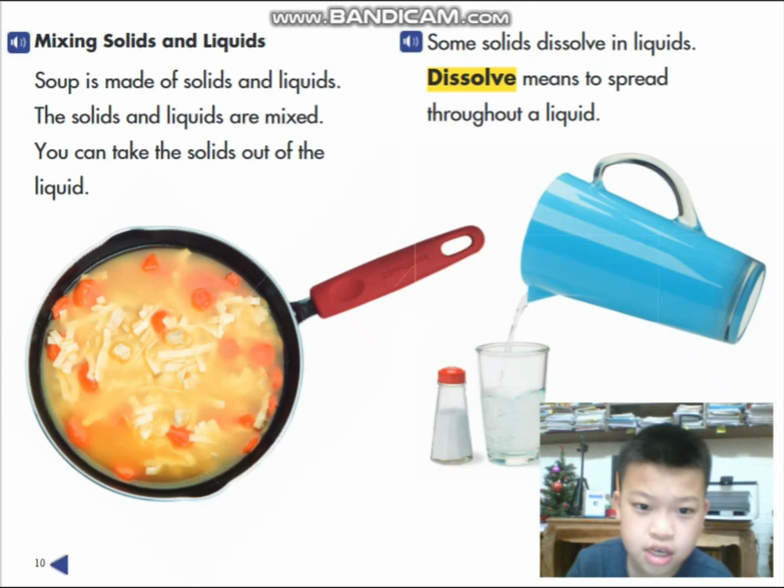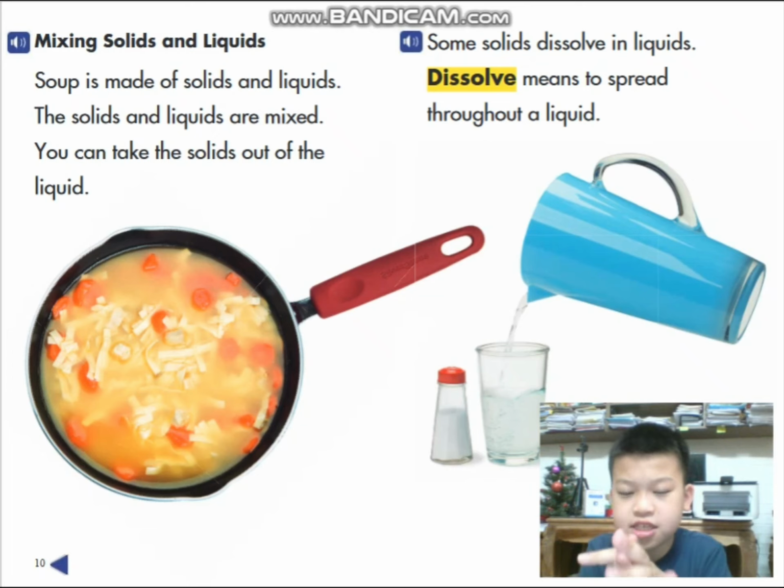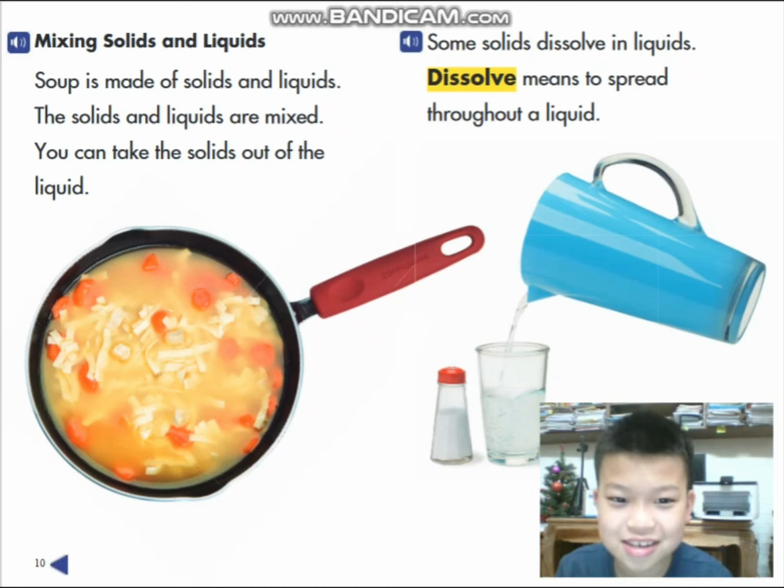The solids and liquids are mixed. You can take the solids out of the liquid. Some solids dissolve in liquids. Dissolve means to spread throughout a liquid.